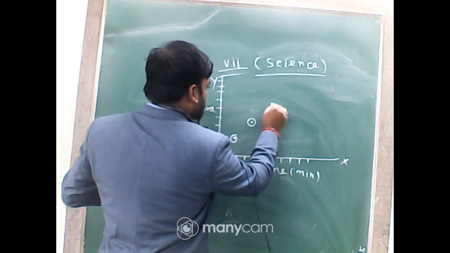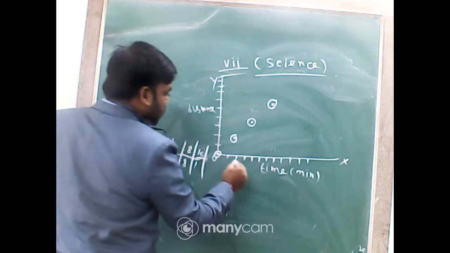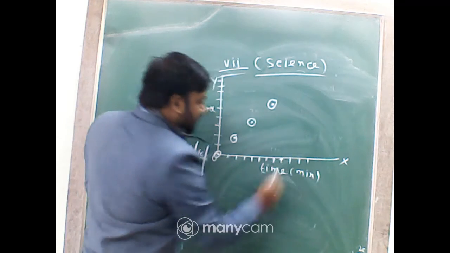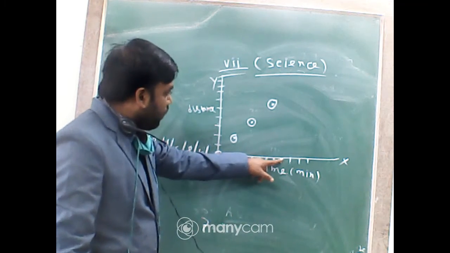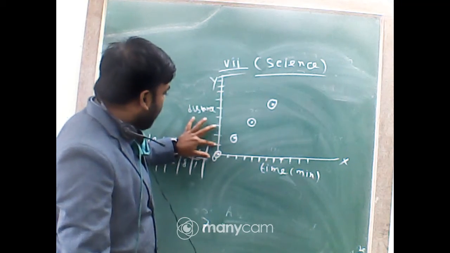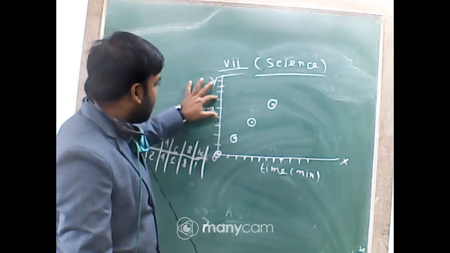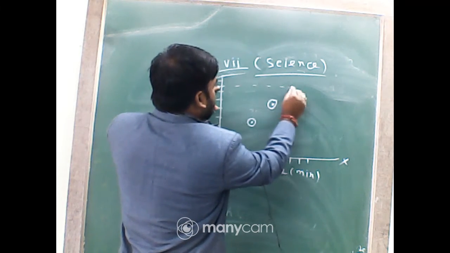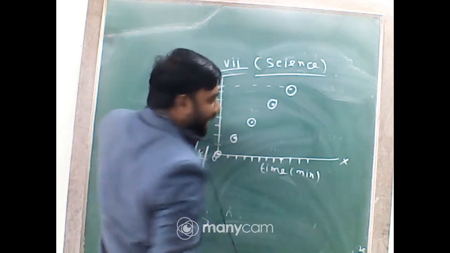Then 8 and 8: time along the x-axis, and we move along the y-axis for the distance, 1 2 3 4 5 6 7 8, so that point is 8, 8.